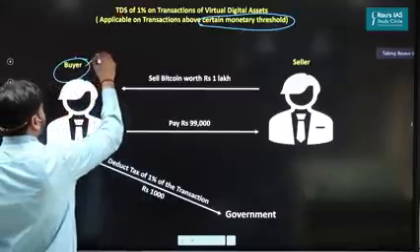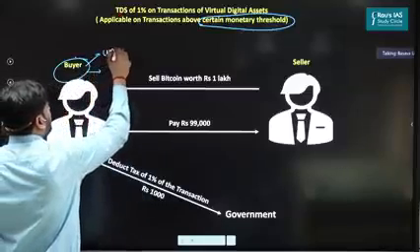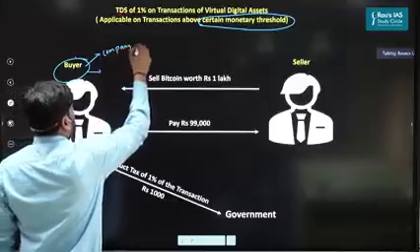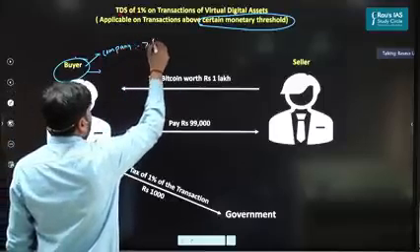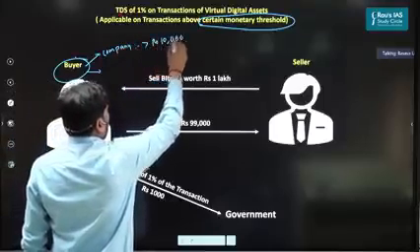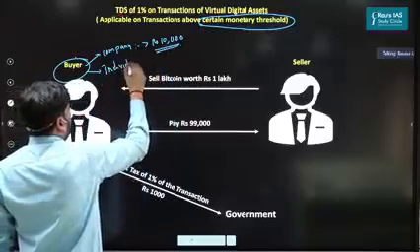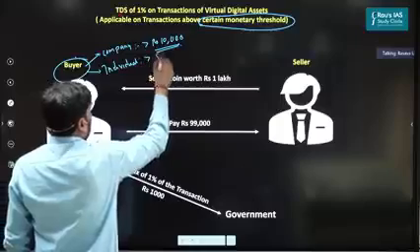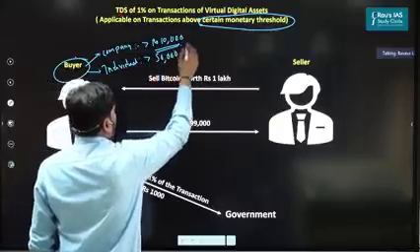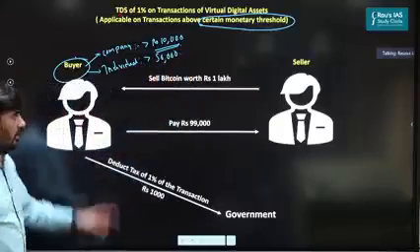For example, if this buyer is a company, he will be required to pay TDS if the transaction is more than rupees 10,000. And if this person is an individual, he will be required to pay TDS of 1% if the value of the transaction is more than 50,000. Are we clear? How does this work?